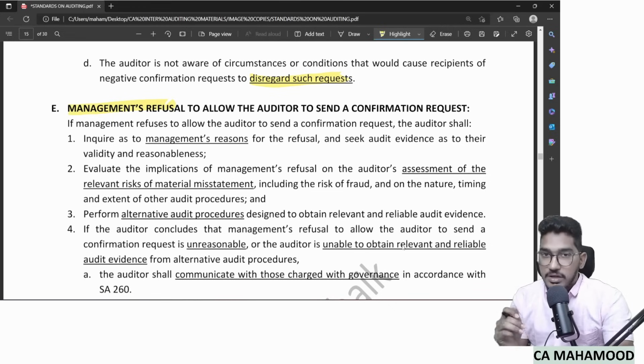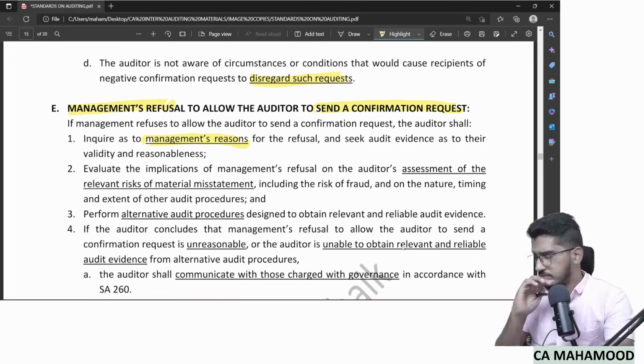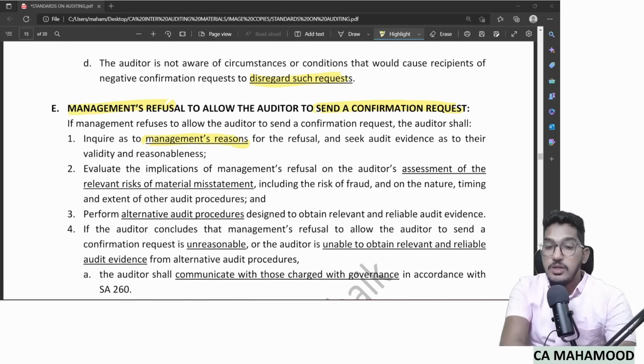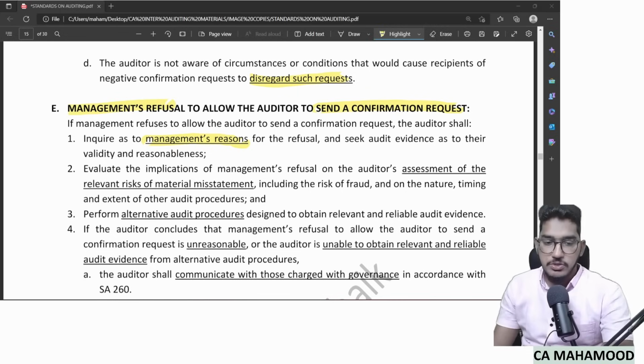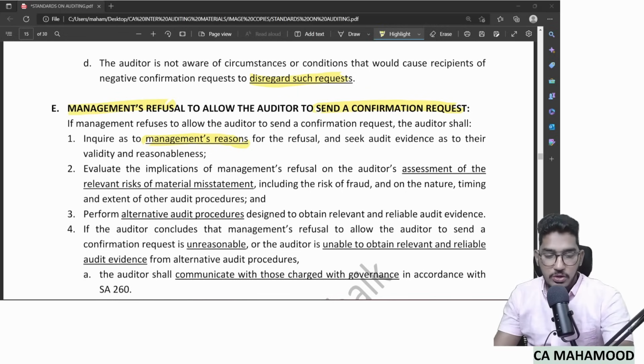So when the management refuses the auditor to send a confirmation request, the standards say first to go and ask the management for the reason. Sir, why are you stopping me from communicating with a third party? Ask the management to give the reasons. Now, whatever reasons management has given, find out whether they are reasonable or not.